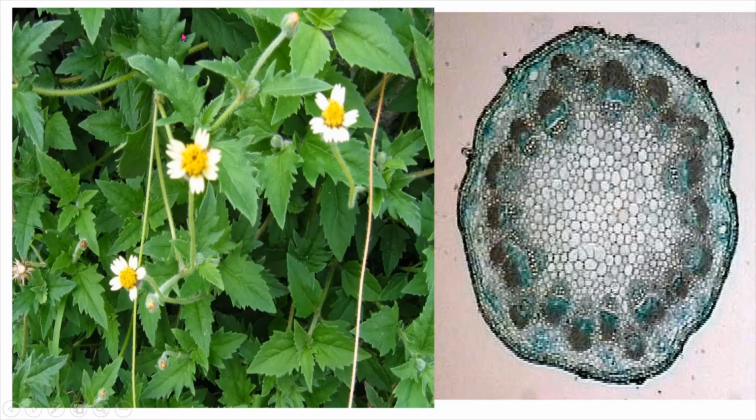This is a transverse section of a stem of a Tradescantia plant. This is called the Tradescantia plant. You can find it in nearby places, so it is easily available. If you take a stem of it and cut it transversely, in this way, and take a thin part of it and put it under a microscope, you will observe this type of structure. And these are all the vascular bundles, cuticle, epidermis, and all the cells, vascular bundles, and the inner parts; each and everything you will observe.